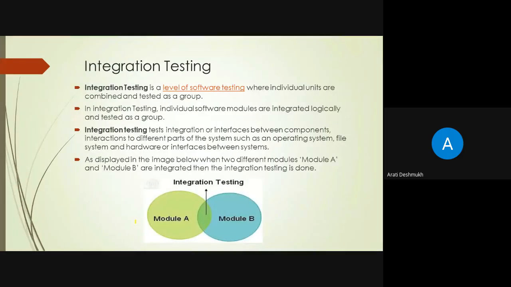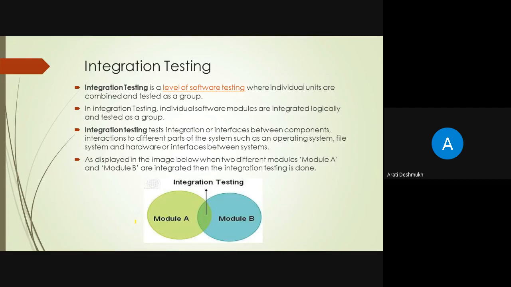So next is integration testing. Why do we use integration testing? Integration testing is a logical extension of unit testing, because in unit testing there is only a small part of the code, and here there is a group of that code. In unit testing there is only one module, but in integration testing there are a number of modules, or a group of modules, that we want to test.